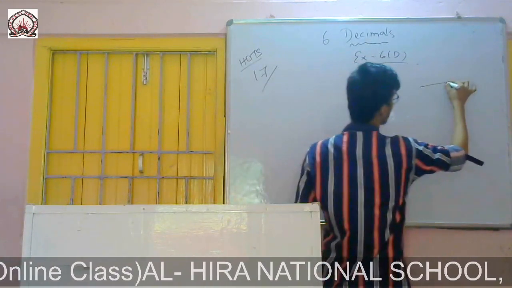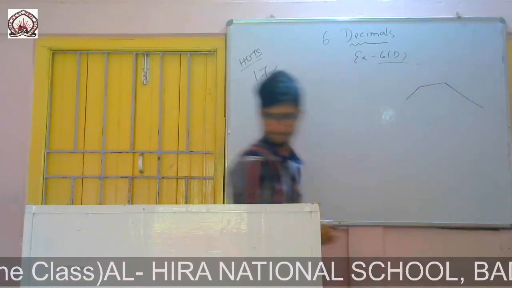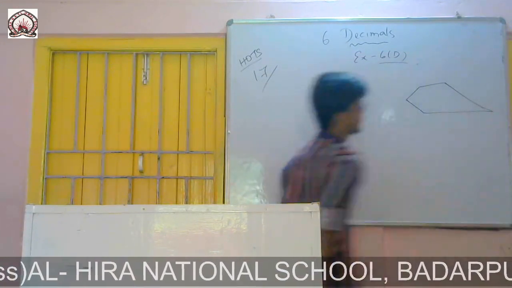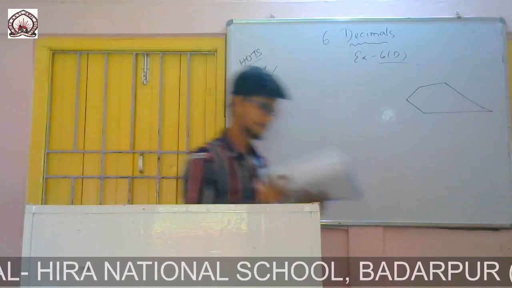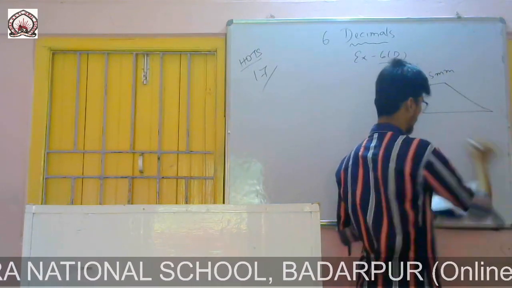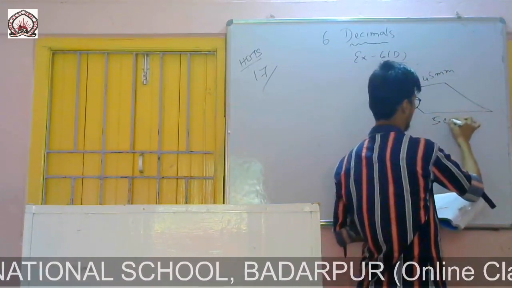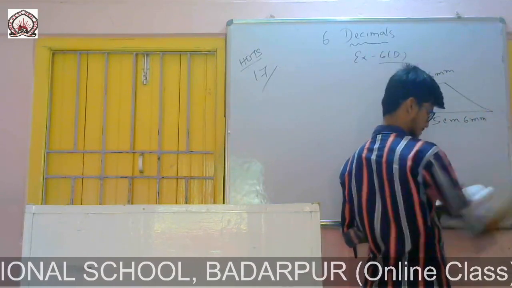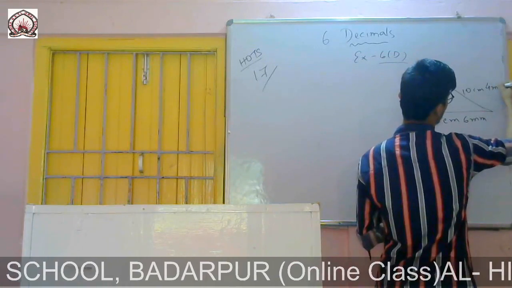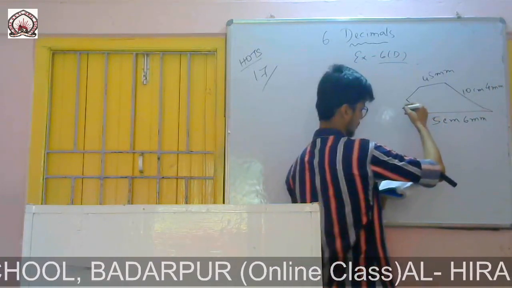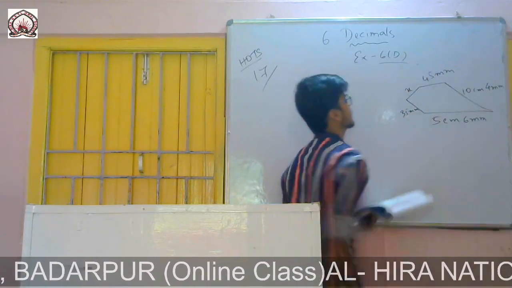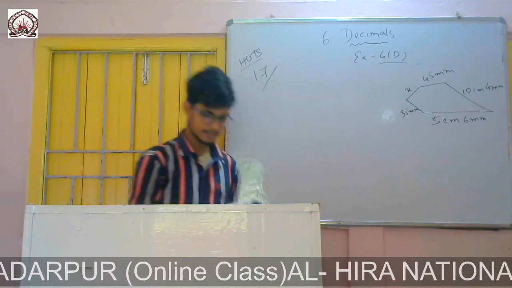There is a figure like this. The sides are given as 45 mm, then 5 centimeter and 6 millimeter. Then this side is given as 10 centimeter and 4 millimeter. This side we don't know. This side is given as 35 mm, and this side we don't know. I'll write it as x.